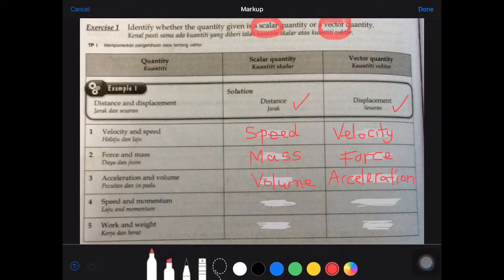Alright, now moving on, we have speed and momentum. Again, the speed will be the same as in the first question. So we're going to put speed under scalar quantity, and your vector will be the momentum. Right, last but not least, we have the weight and also the work. The weight will be similar to mass, will fall under scalar quantity, which has no direction, and your work will be categorized into vector quantity. So all of these are very simple. You can just copy them into your books.